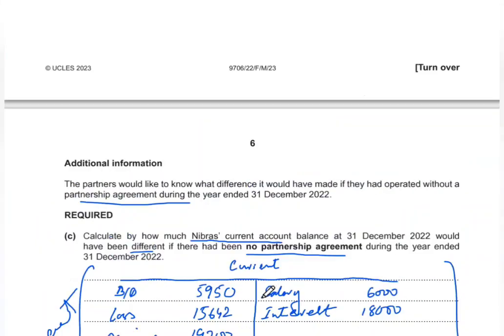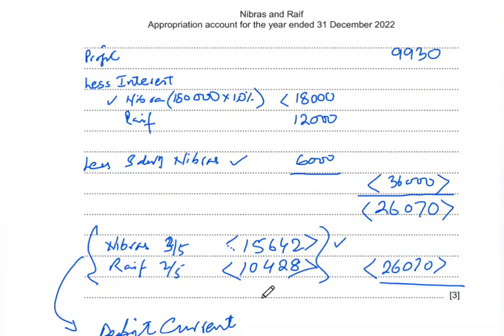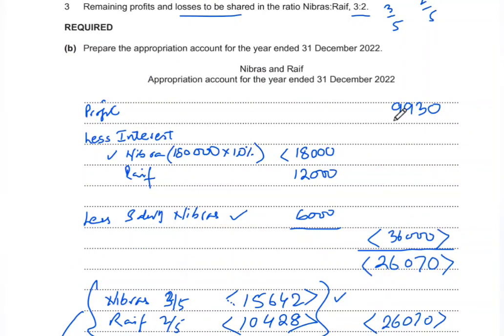Now remember, when there is no partnership agreement, that means there will be no interest on capital given to them, and there is no salary. So technically out of this 9930 profit for the year, they won't be giving out these things, and this is something that was bringing their profit and turning it into a loss.